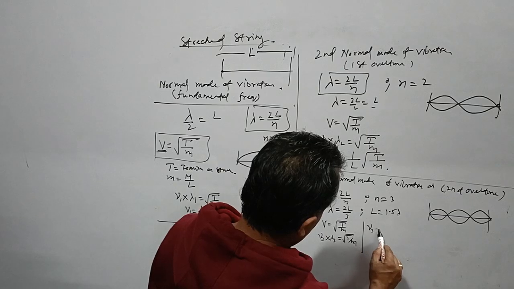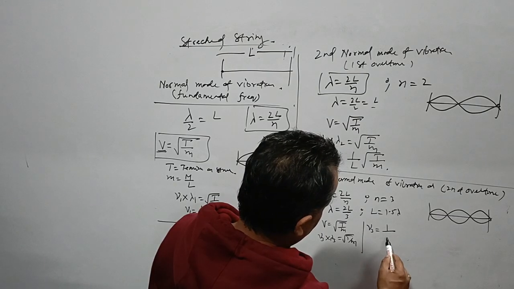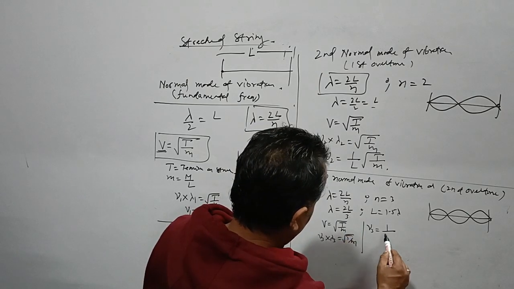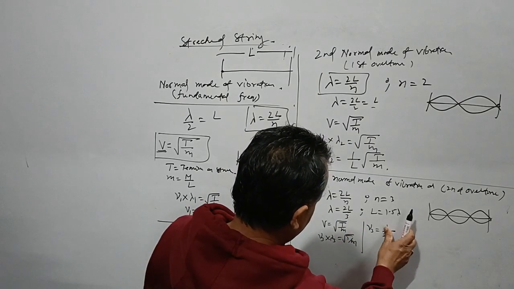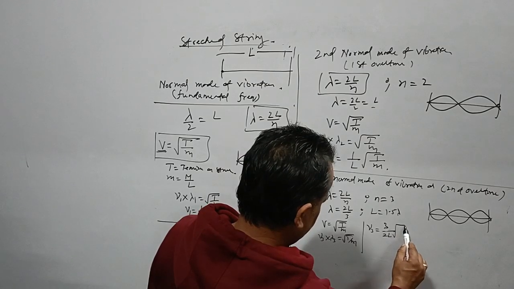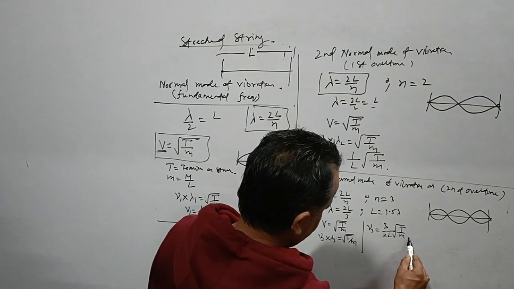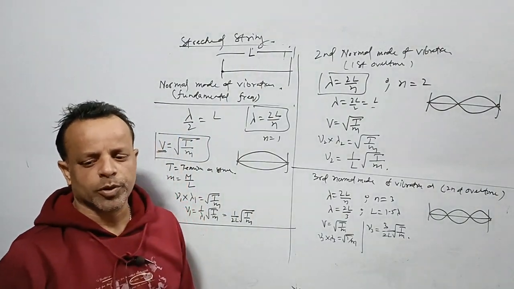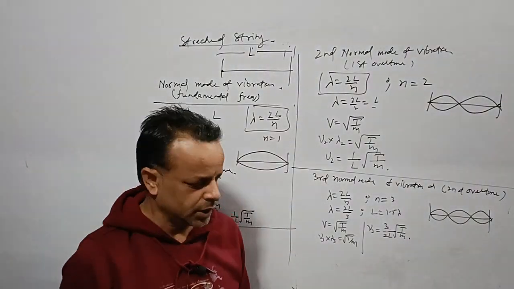Nu 3 is 1 upon lambda 3. Lambda 3 is 2L by 3, into root over T by M. So we are getting the first, second and third normal modes of vibration in the stretched string.